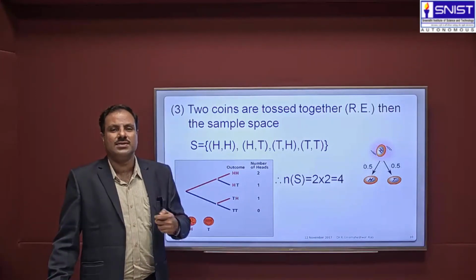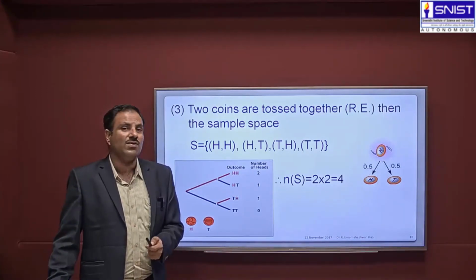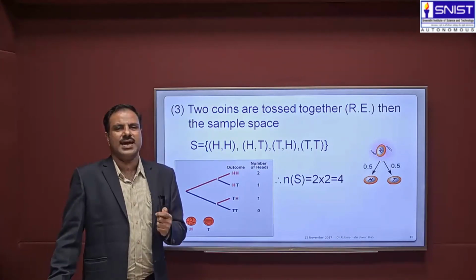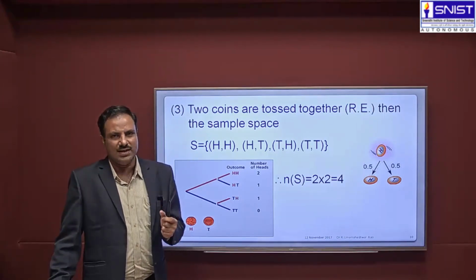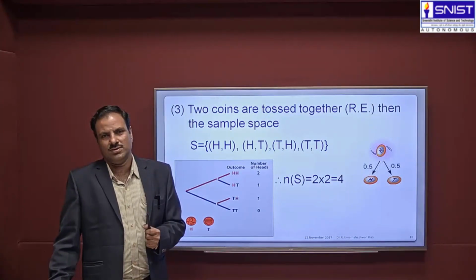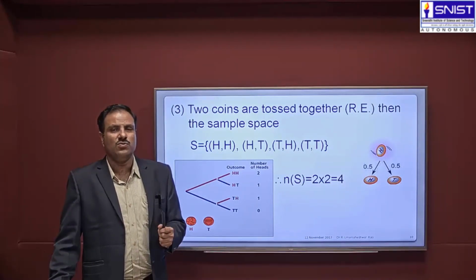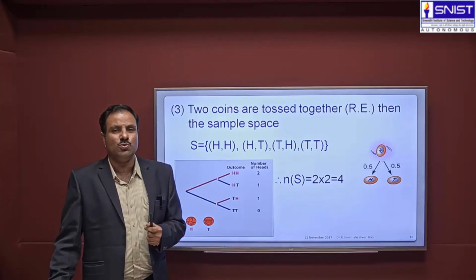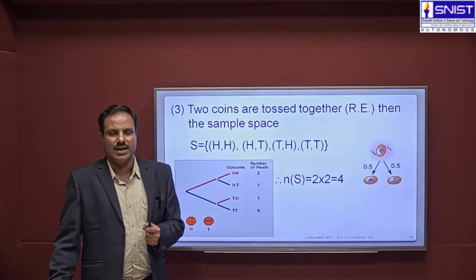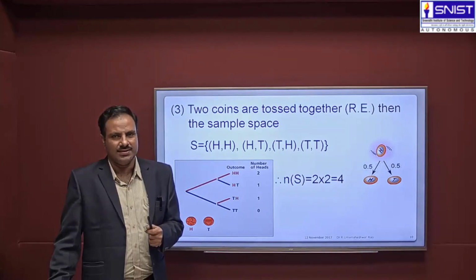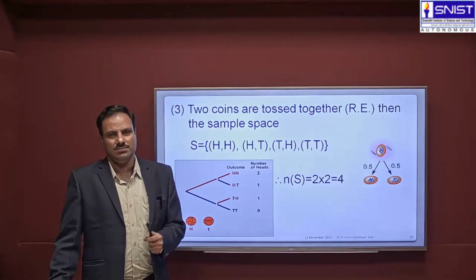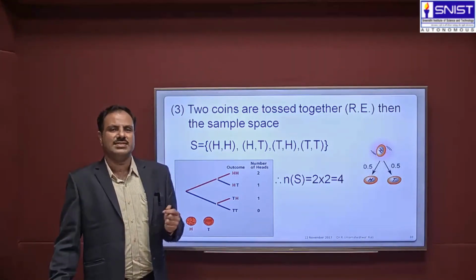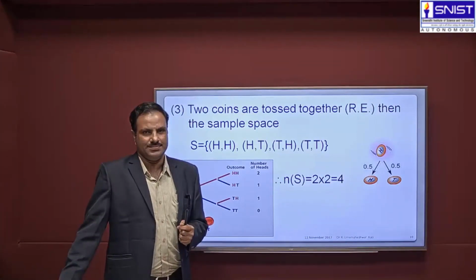Similarly, suppose 3 coins are tossed, then what will be the sample space? Each coin has 2 possible outcomes, one is head and the other is tail. Like that, the coin is tossed 3 times, or 3 coins are tossed. Then the sample space consists of 2 power 3 elements, that is 2 cube, which is equal to 8. The number of elements in the sample space is 8. Similarly, if 10 coins are tossed, or a coin is tossed 10 times, then the number of elements in the sample space is 2 power 10.